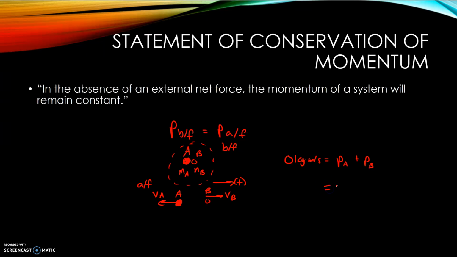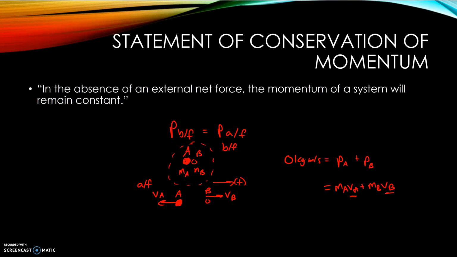And this in turn will be the mass of A times velocity of A plus mass of B times velocity of B. But one of these is going to be negative. So when we plug in numbers, if we make one positive, then the other is going to come out negative because I have to add these two together to get 0. So one of these is going to be a negative quantity.